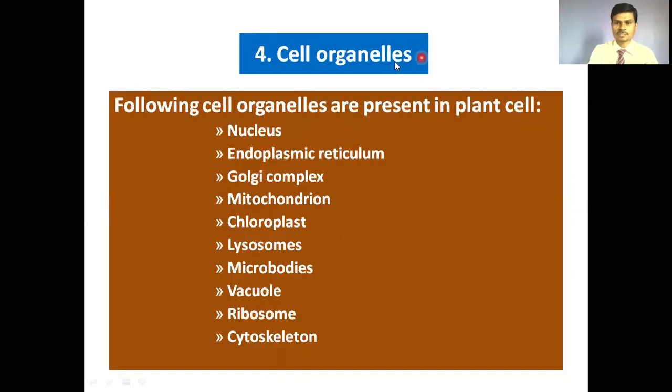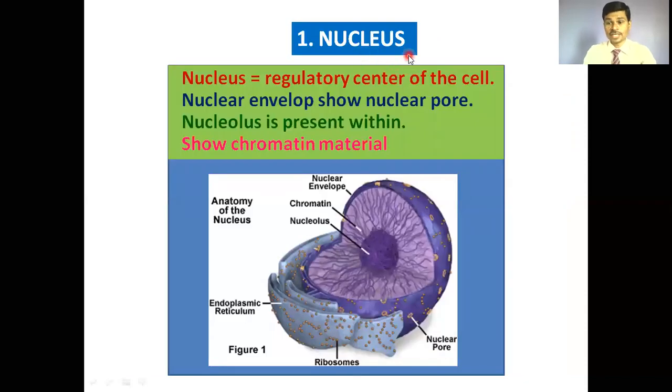Let's focus on some important cell organelles of the plant cell: nucleus, endoplasmic reticulum, Golgi complex, mitochondrion, chloroplast, and lysosomes. We will see some of these cell organelles here. First is a very important organelle of any kind of organism's cell, the nucleus, which is the regulatory center of the cell that regulates the whole activity of the cell.